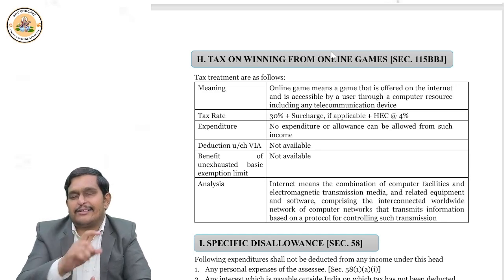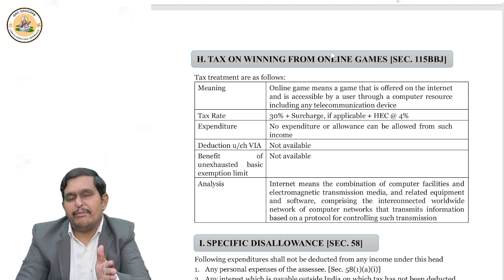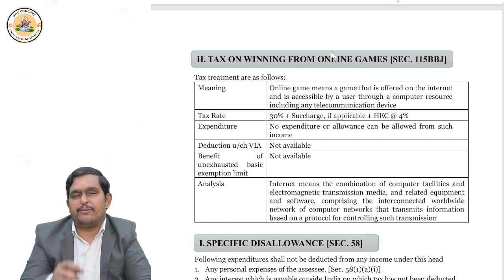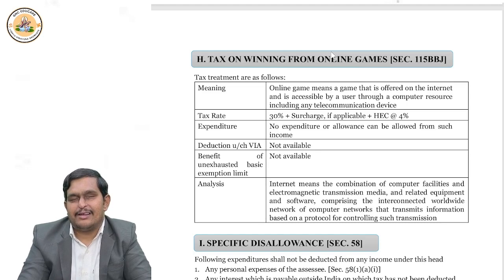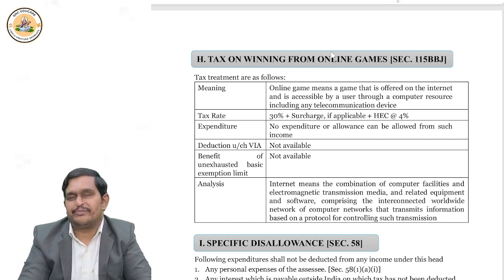And one thing we discussed in PGBP, you remember? I said cash payment cannot be more than 10,000. But suppose for a single transaction on a single day, you make payment in cash. It is 15,000, 20,000, 50,000. Entire cash payment is disallowed, right?